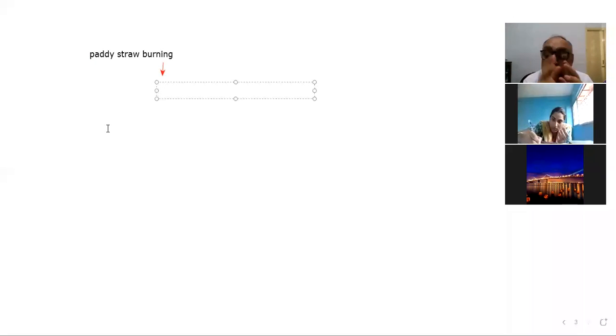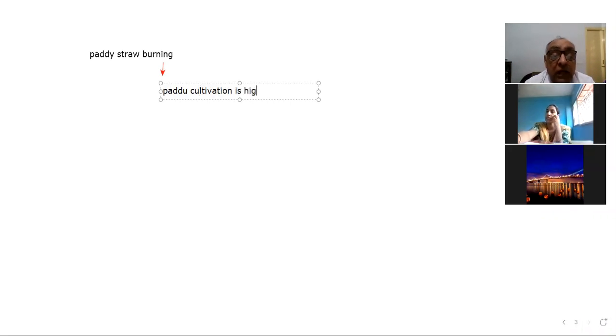So why do farmers burn paddy straw? Number one, paddy cultivation is higher in India. In northern Indian states like Punjab, Haryana, UP, and also in the southern states, paddy cultivation is quite high.